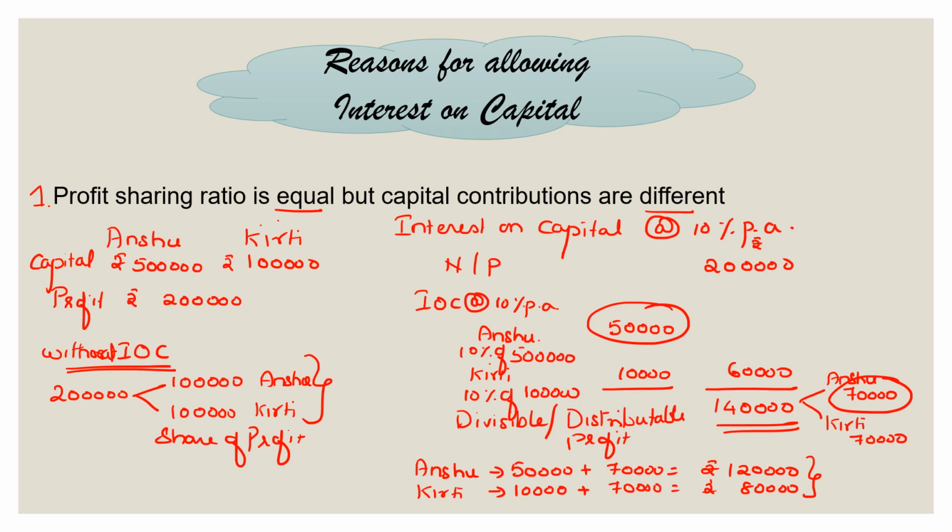So that is why one of the reasons for allowing interest on capital is when the profit sharing ratio is equal, but the capital contributions are different. Allowing interest on capital would make it a better method of distribution of profit.